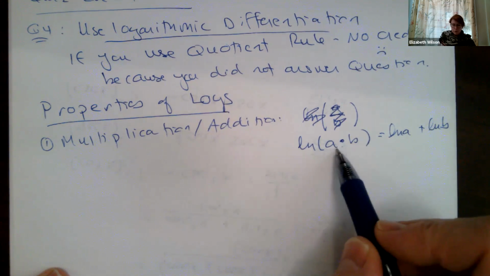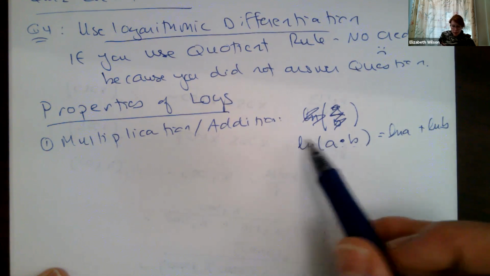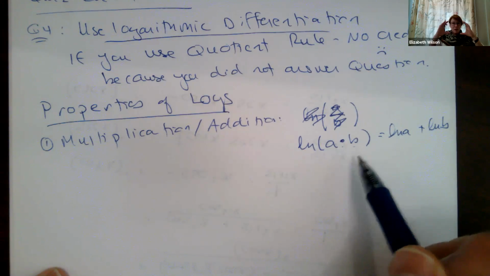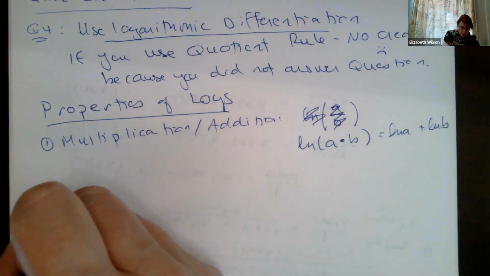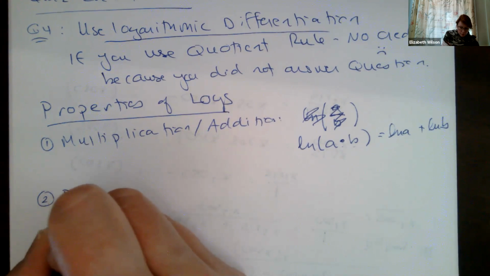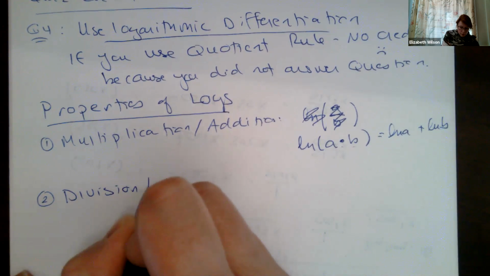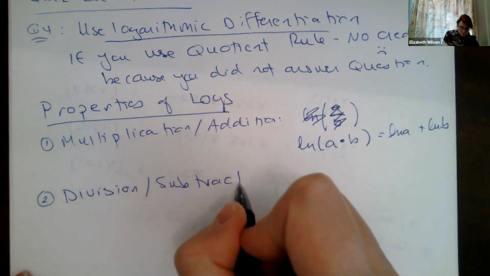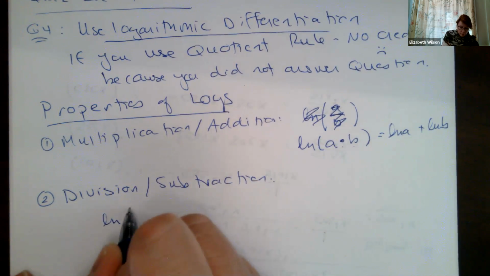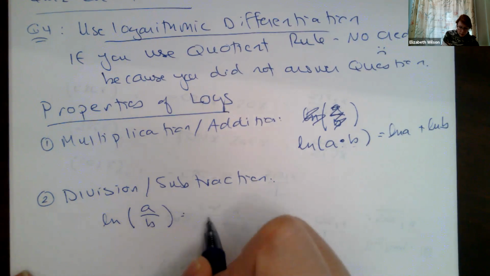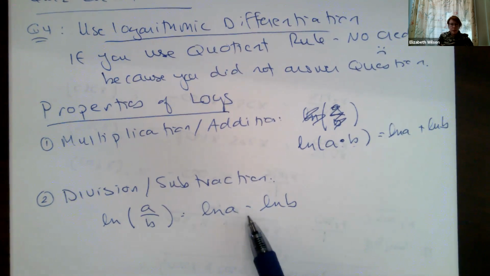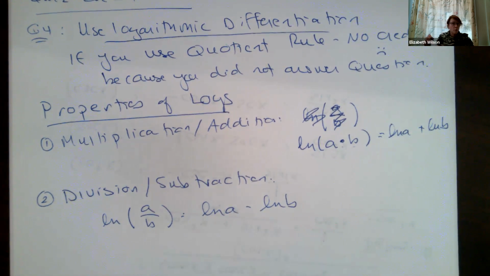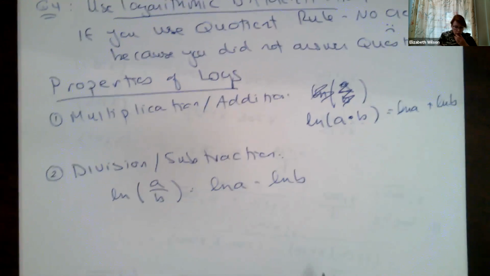Okay, so multiplication addition, right? I've got a product of 2 terms. Now this does not apply when I have natural log of a plus b inside of a bracket. That's just what it is. Second rule is our division subtraction. And this one is natural log of a divided by b, and this is natural log of a minus natural log of b. This one, like the problem in our quiz, gets complicated when I have multiple terms in my denominator, and I have to keep track of this negative sign here.